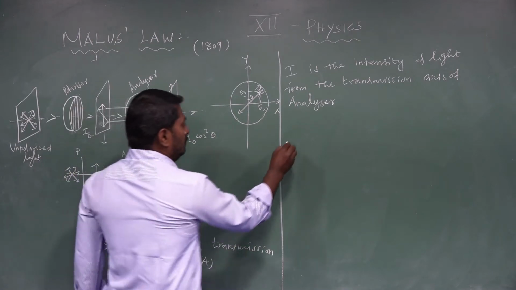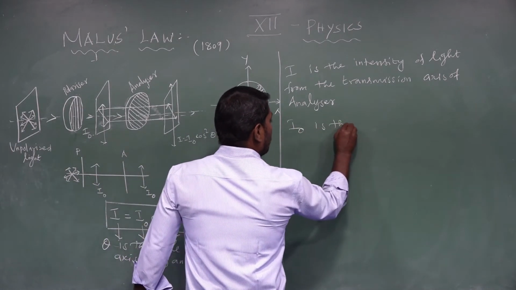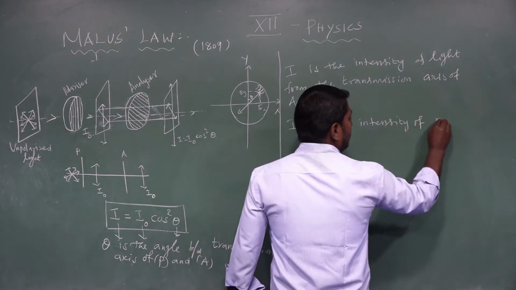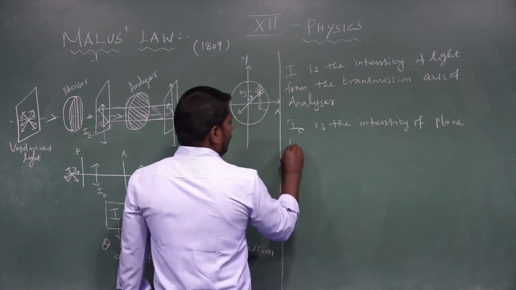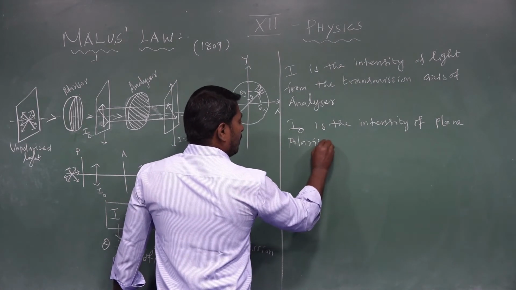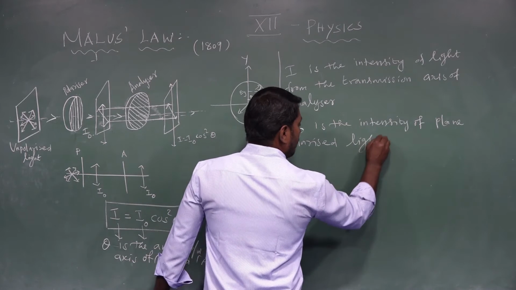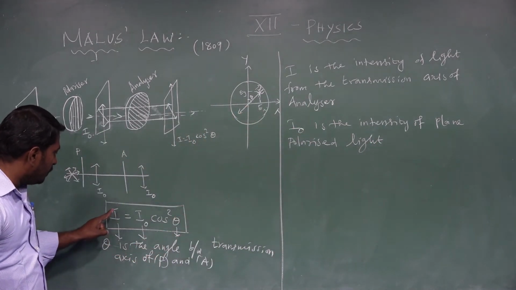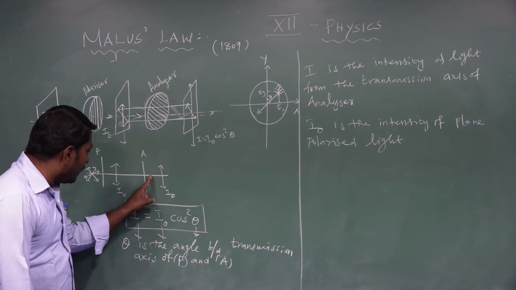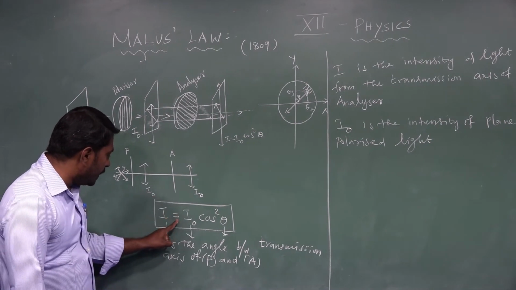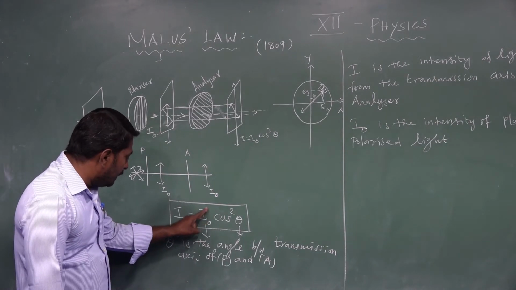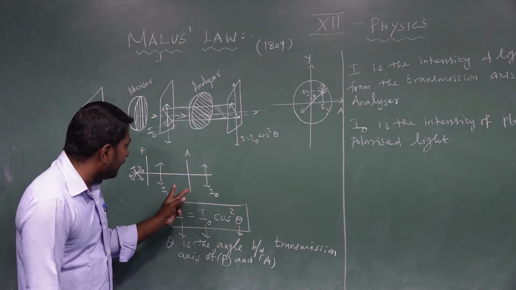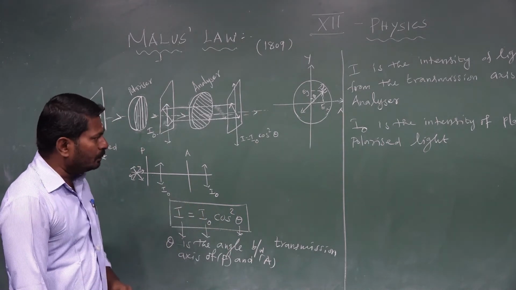I naught is the intensity of plane polarized light. Malus discovered that the intensity of transmitted light from the analyzer is equal to I naught, the intensity of plane polarized light, times cos squared theta. Theta is the angle between the transmission axis of the polarizer and the analyzer.